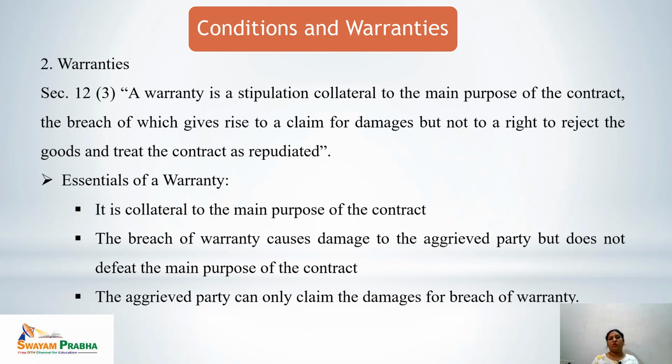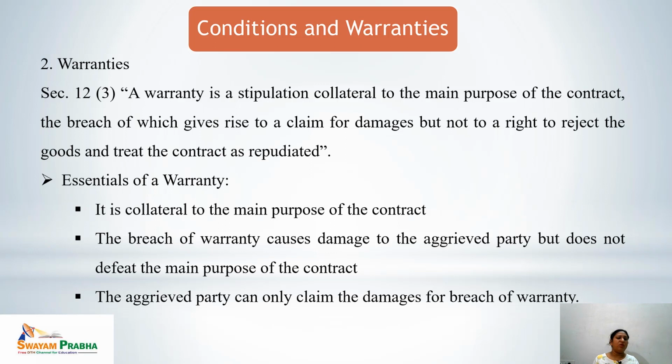So now let's talk about warranties. What is the meaning of warranty? Section 12, subsection 3 explains the meaning of warranty. A warranty is a stipulation collateral to the main purpose of the contract. Whereas condition was the main purpose of the contract, warranty is collateral to the main purpose of the contract, the breach of which gives rise to a claim for damages, but not to a right to reject the goods and treat the contract as repudiated, which was possible in the case of conditions.